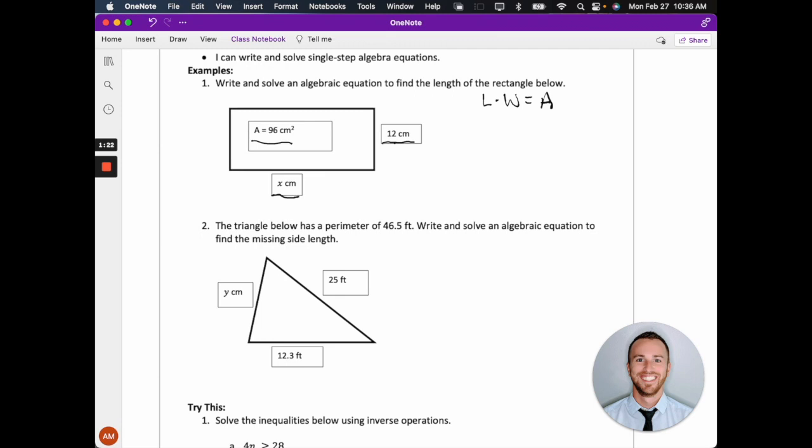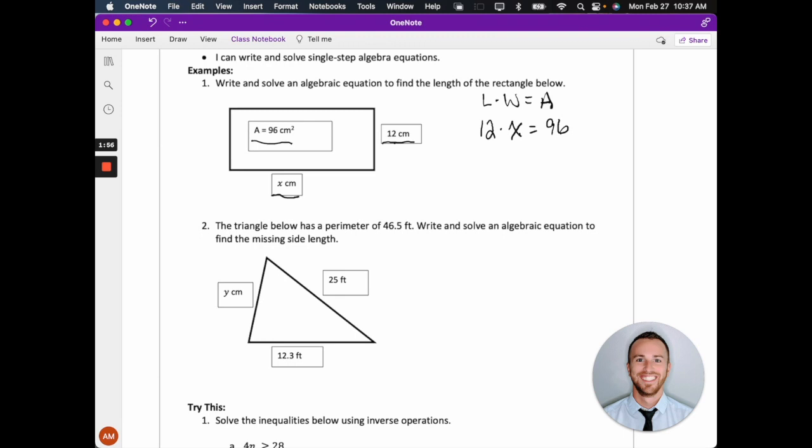Now, we're given some information here. So all we're going to do is insert the information we're given into the formula and then solve for the unknown part. We're given that the length or width, or whatever you want to call it, is 12 centimeters, so they're interchangeable. And you're also given that the other one is x. So it's really going to be 12 times x, which I don't know how much that is yet. And that's going to be equal to my total area, which is 96.